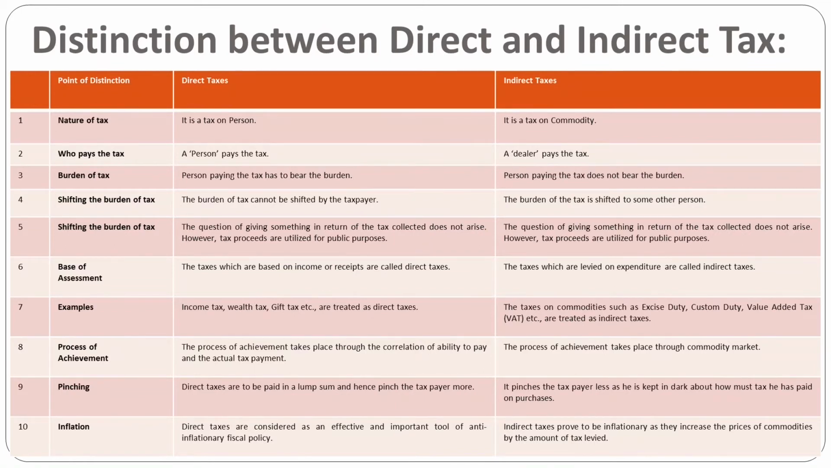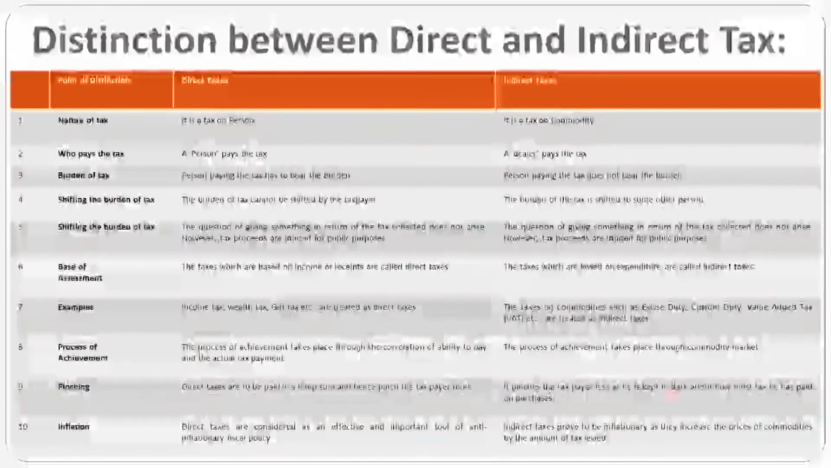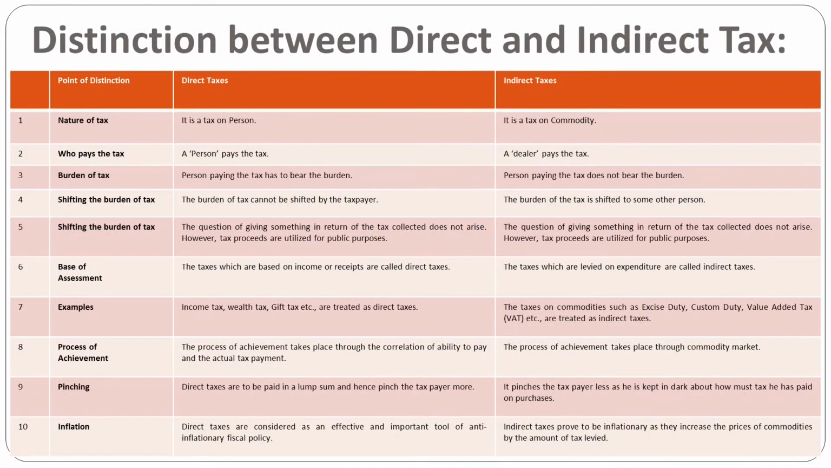Then in direct tax, who pays the tax? The person pays the tax. And in indirect tax, the dealer pays the tax. At some point of time, the manufacturer can also pay the tax. So while you are rendering services or selling goods, at that point of time that person pays the tax. And in direct tax, the individual or organization directly pays the tax.